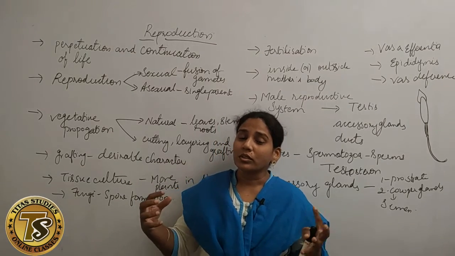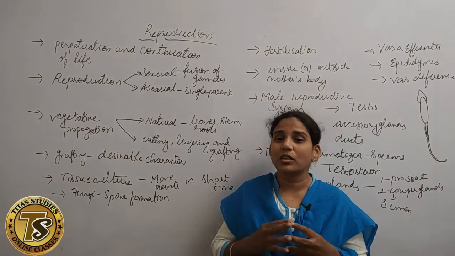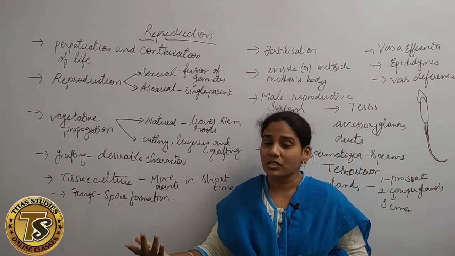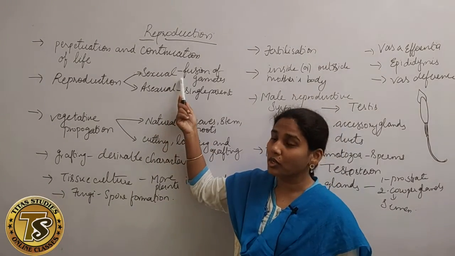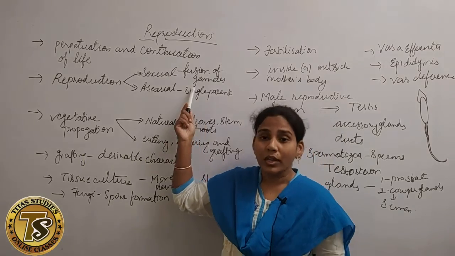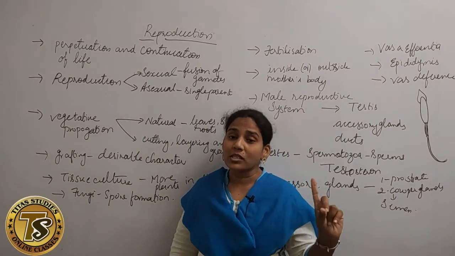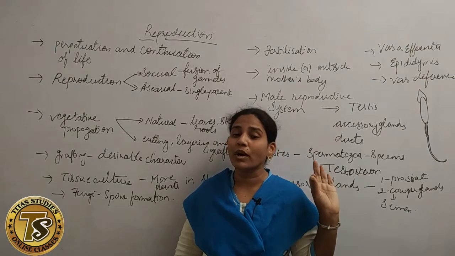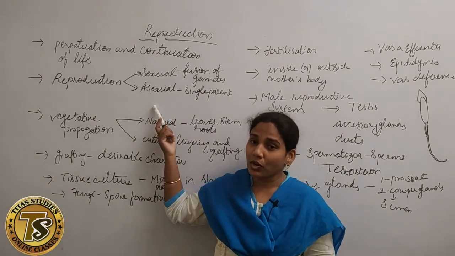The gametes from the male and female fuse with one another and finally get fertilized. That process we call sexual reproduction. So sexual reproduction involves the fusion of gametes. Whereas in asexual reproduction, only one single parent will participate in the reproduction process.